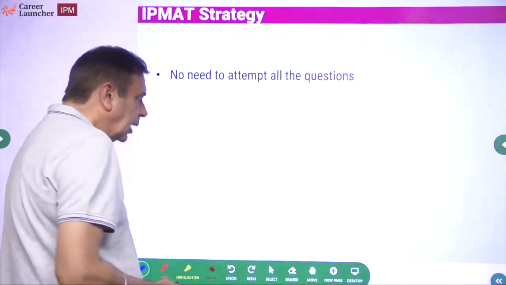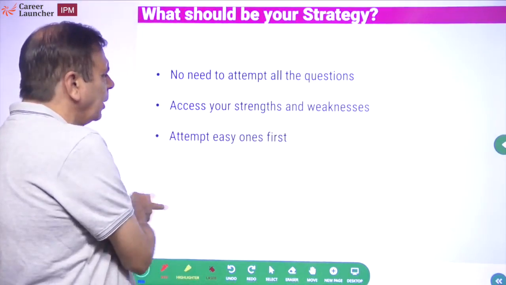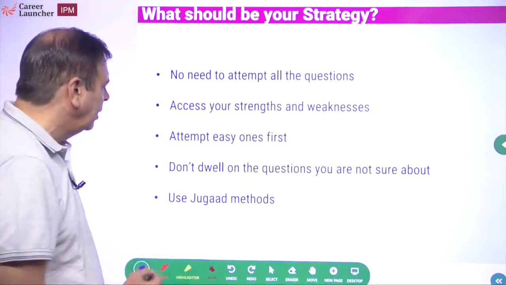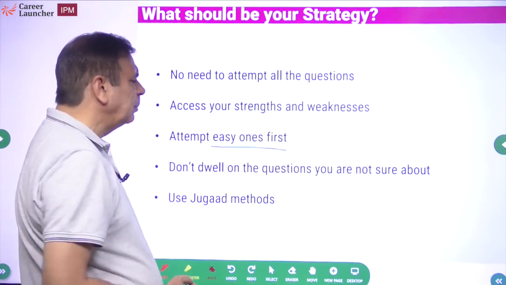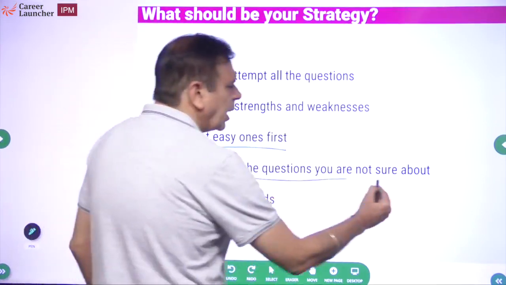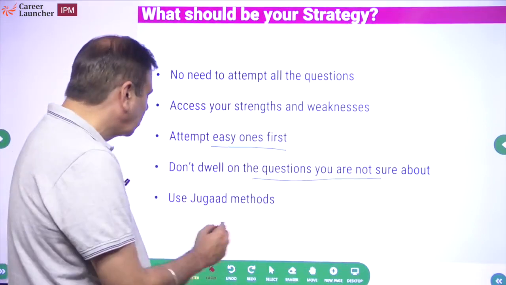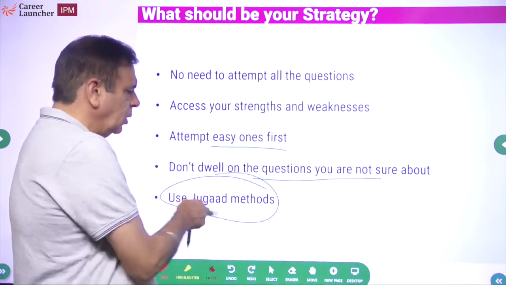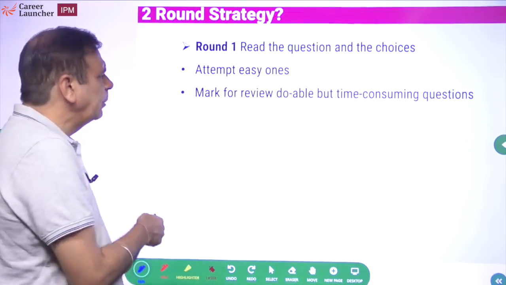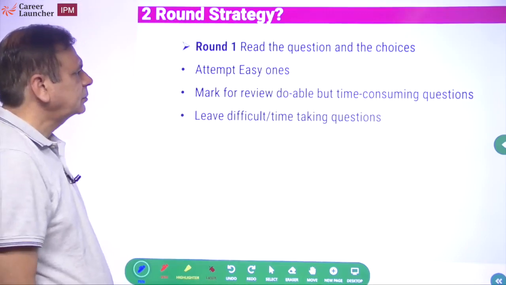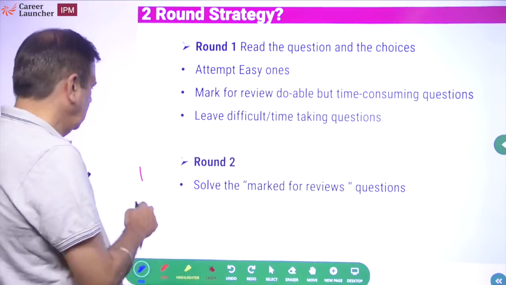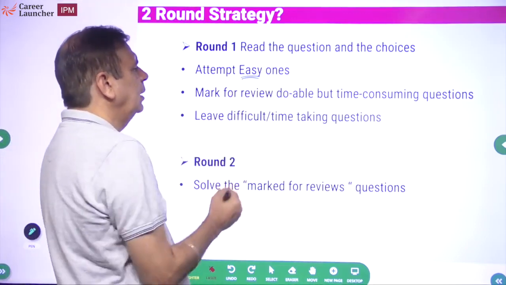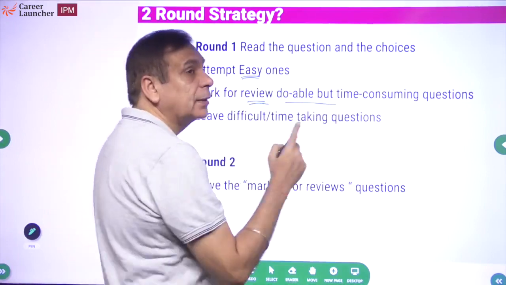And how do we attempt the paper? Everyone knows this by now, so I won't spend too much time on it. I'll attempt the easy questions. Any question which is time consuming or I'm not sure about, leave that question and use jugaad. Very quickly, the strategy of attempting the paper is this. Attempt the easy ones. Mark for review the doable but time consuming questions.